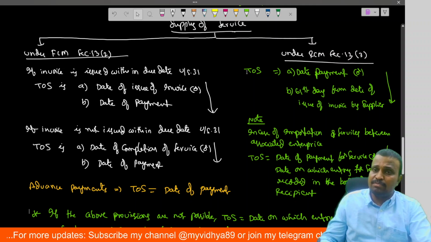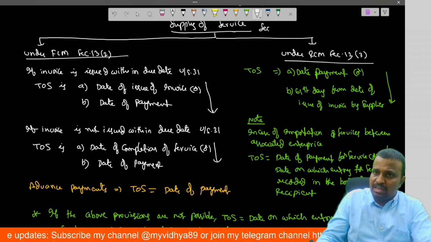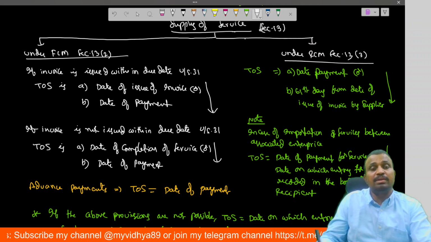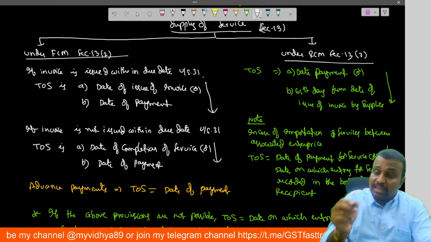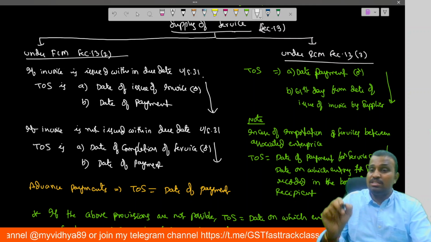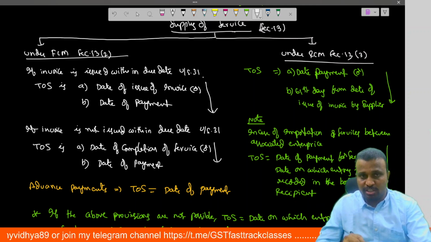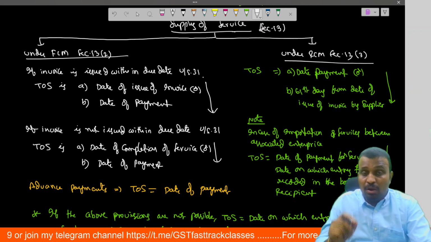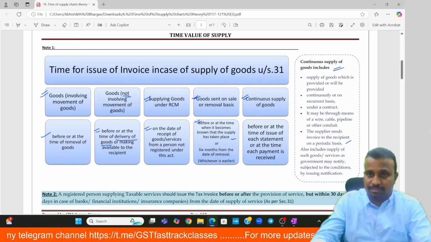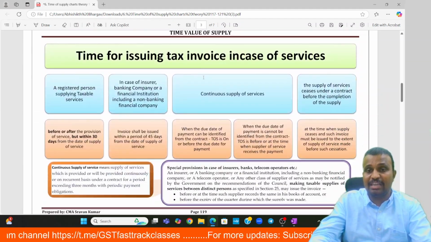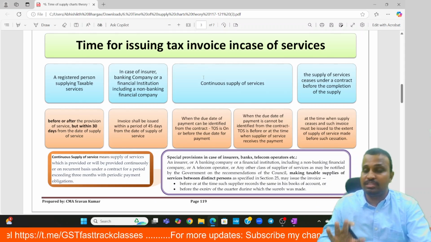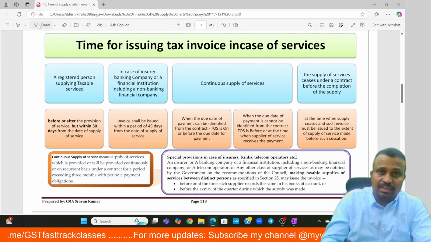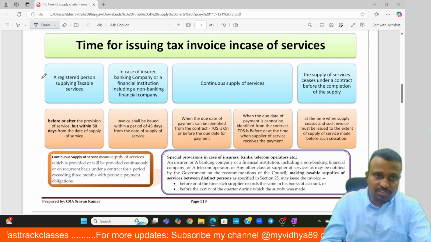In case of supply of services, it is covered under section 13. Time of supply in case of supply of services: 13.2 is relating to forward charge mechanism, 13.3 is relating to reverse charge mechanism. And before that, what is the due date for raising the invoice in case of supply of services as per section 31, we'll discuss. Okay. The time for issue of invoice in case of services.